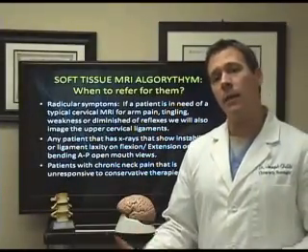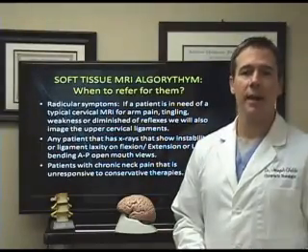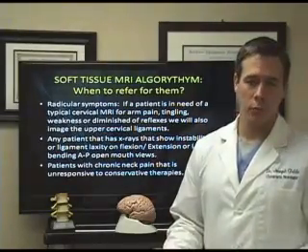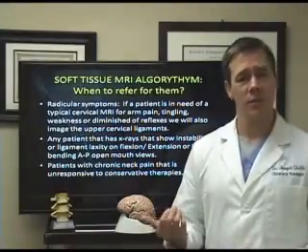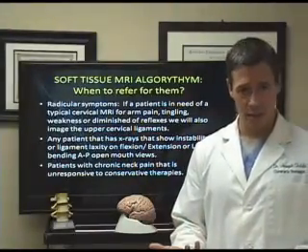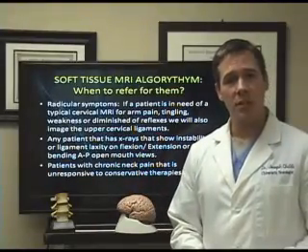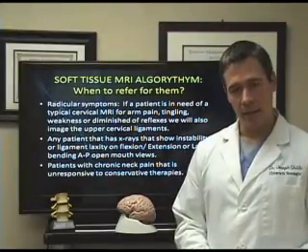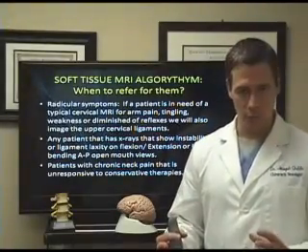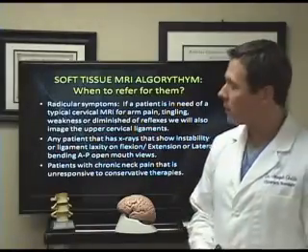If we have them at the center, getting their discs looked at with a typical cervical MRI, we might as well look at the upper cervical ligaments, because a lot of times if there's enough force to damage the disc, there's enough force to damage some of these upper cervical ligaments as well. And we're set up with various local MRI centers that have actually combined these two for us at a lesser cost. So we can get both of these done at the same time.